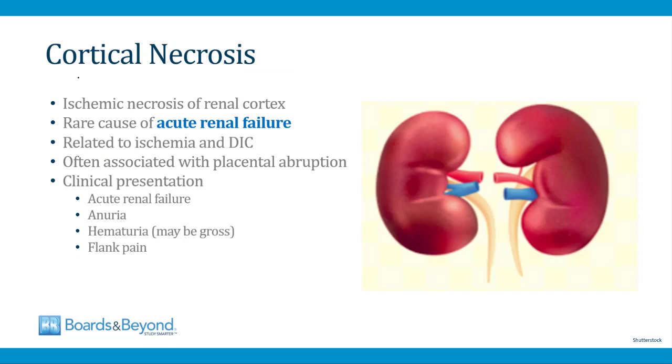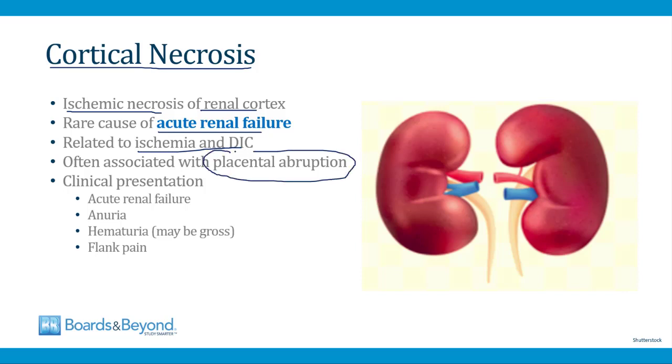There's a special renal complication of placental abruption that you should know about called cortical necrosis. It gets this name because in cortical necrosis, there's ischemic necrosis of the renal cortex. This is a rare cause of acute renal failure. It's associated with ischemia and DIC, and therefore it often occurs in women who have placental abruption.